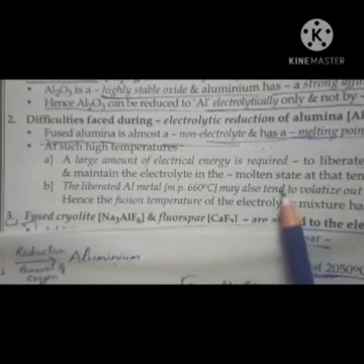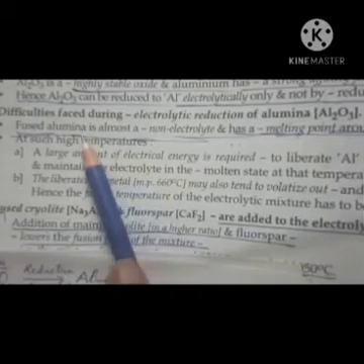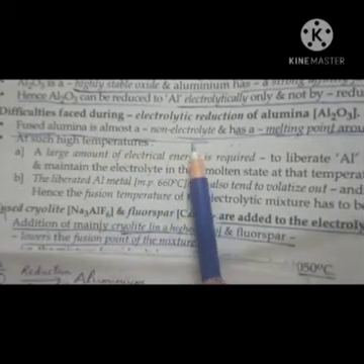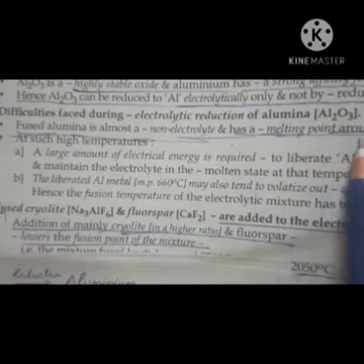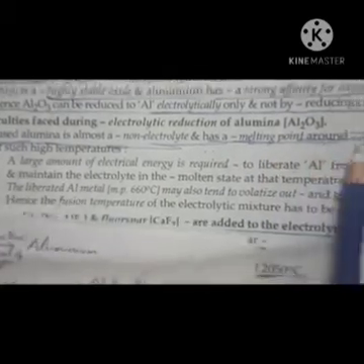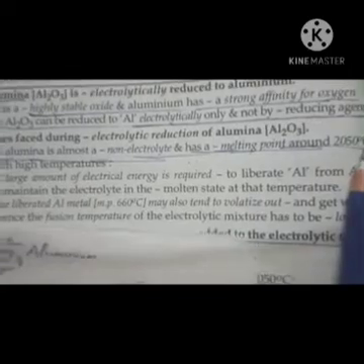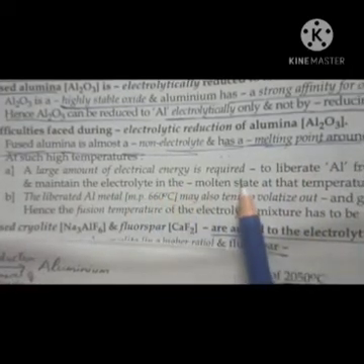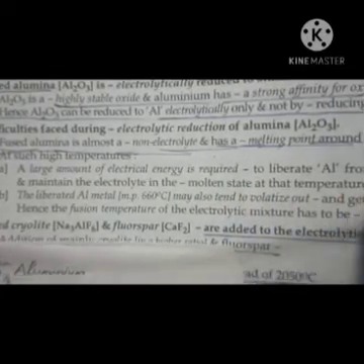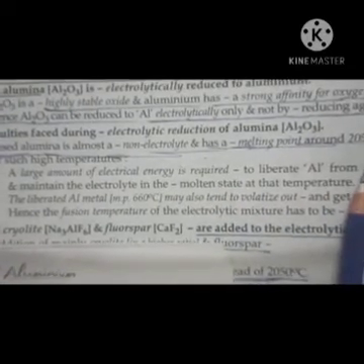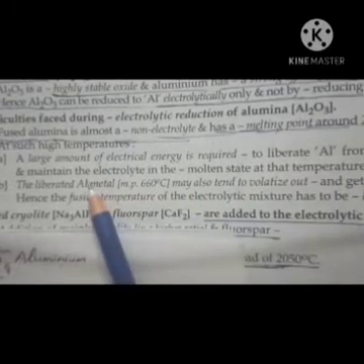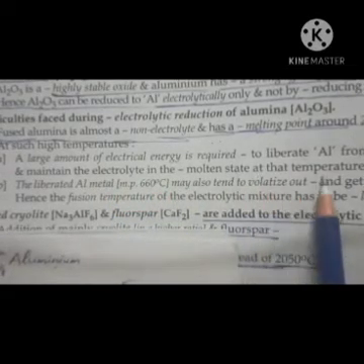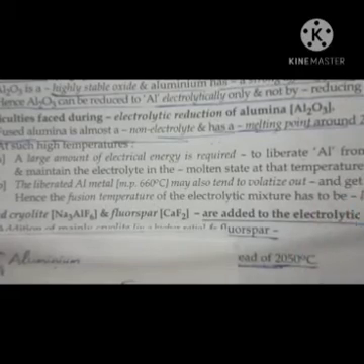The difficulties faced during electrolytic reduction of alumina were that fused alumina is almost a non-electrolyte and has a melting point of around 2550 degrees Celsius. At such a high temperature, a large amount of electric energy is required to liberate aluminium from aluminium oxide. And the liberated aluminium metal may also tend to volatilize or vaporize out and get wasted.